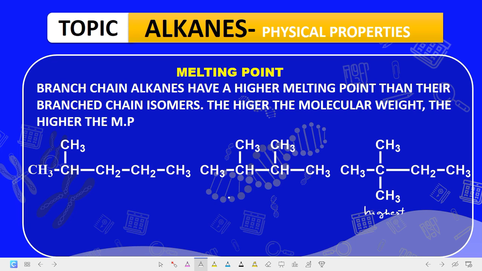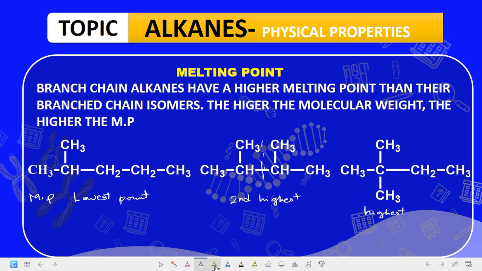But then this has a higher melting point than this. So this has a higher melting point because the symmetry here makes this not have a higher melting point than this. Now, what makes it symmetrical? If you divide this into 2, you discover that this part is equal to this part. Are we getting it now? So this one is the second highest in terms of melting point, and then this one is the lowest in terms of melting point, because this one is just branched at one position. So this is for melting point.